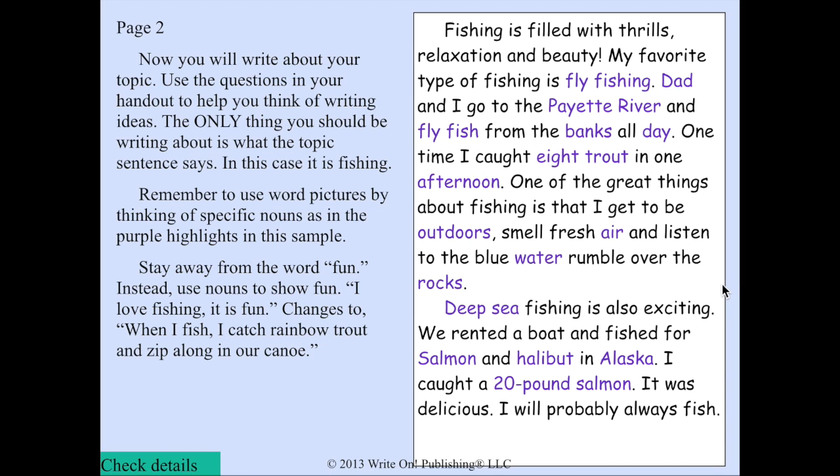Dad and I go to the Payette River and fly fish from the banks all day. One time I caught 8 trout in one afternoon. One of the great things about fishing is that I get to be outdoors, smell the fresh air, and listen to the blue water rumble over the rocks.